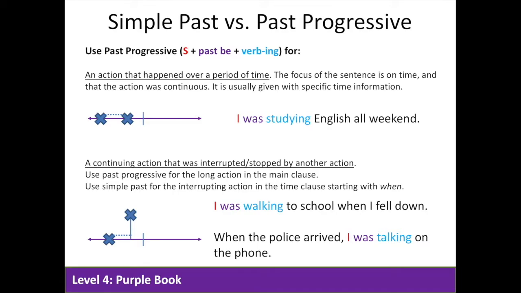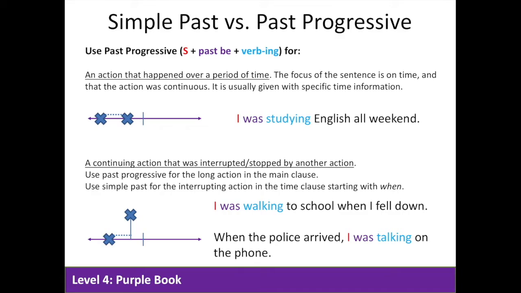We use the past progressive to talk about an action that happened over a period of time. The focus of the sentence is on time and that the action was continuous. It's usually given with specific time information. For example, I was studying English all weekend.